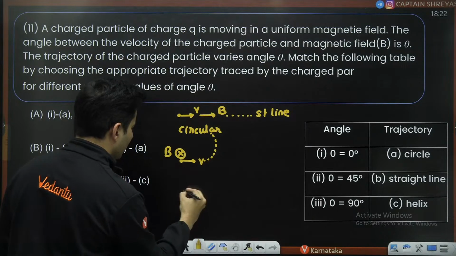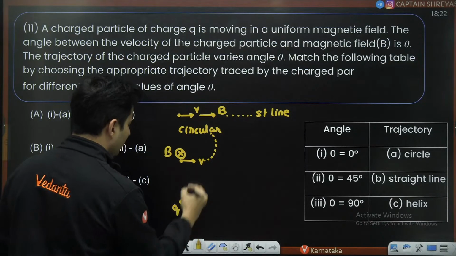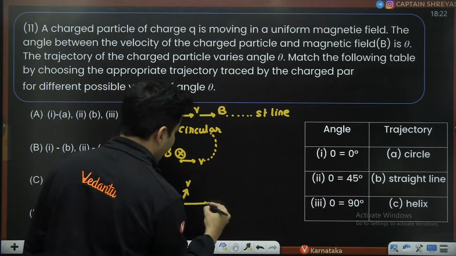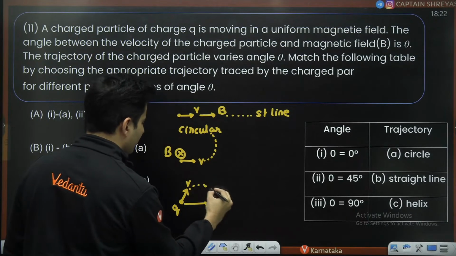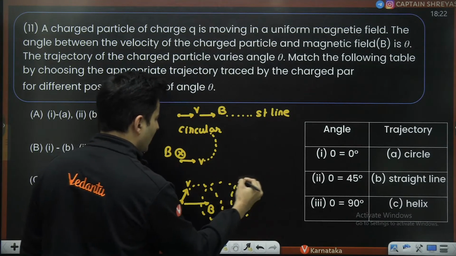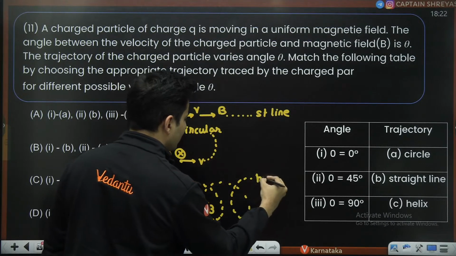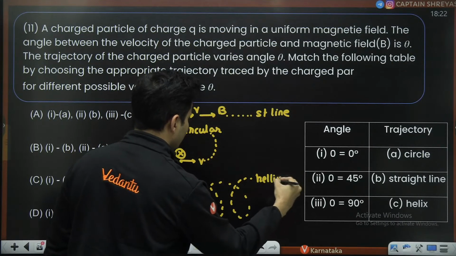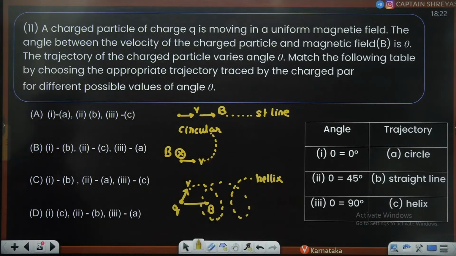Whereas if you throw the charged particle like this, such that the magnetic field is over here, then the charged particle will go in a path which is circular also, and elongated, which is basically nothing but a helix. So from this, it is very obvious which should be the correct answer, my dear students.